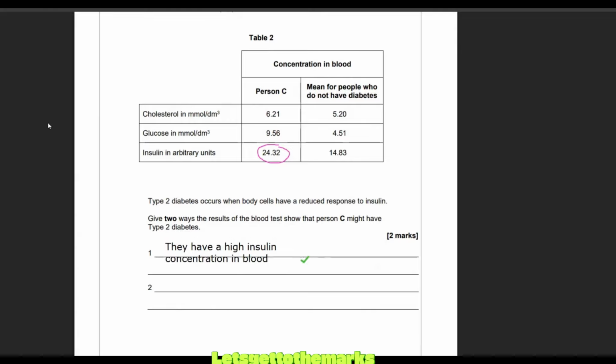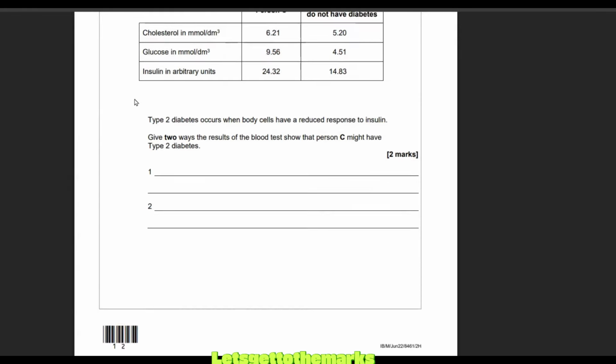And then you might say, should we comment on cholesterol? Cholesterol's not really linked to diabetes. Cholesterol, folks, is more linked to heart disease, which you do in paper 1 in the organization topic. So we're going to go with the high amount of glucose as our second point. So they have a high blood glucose concentration. And that is going to get us another mark. There we go. All right, let's zing on and see what else is in store in this question.